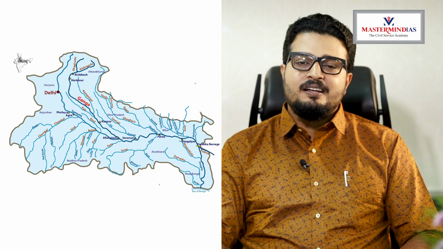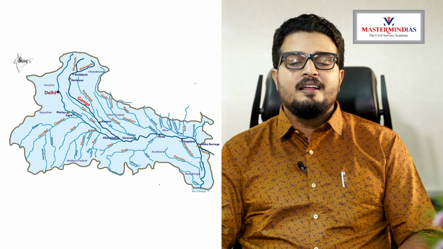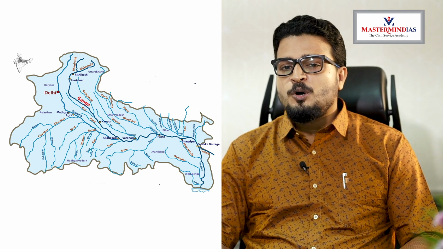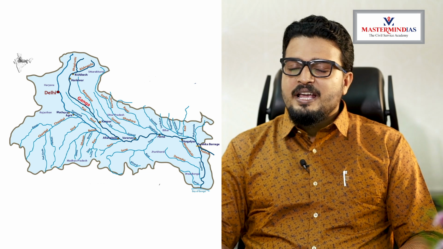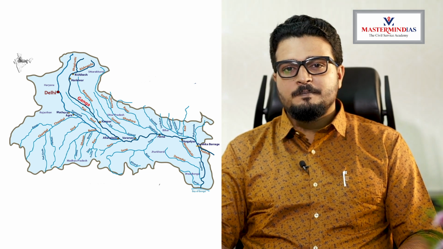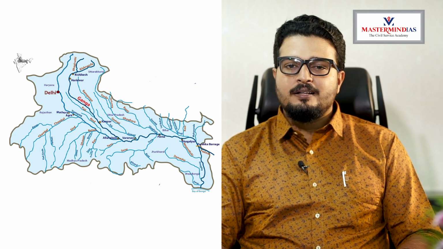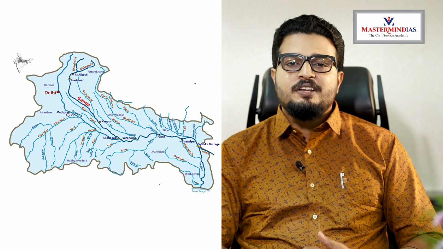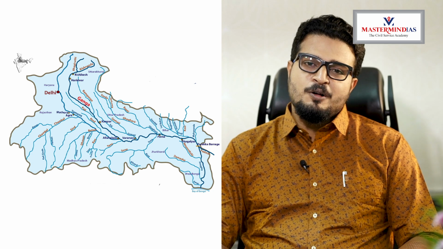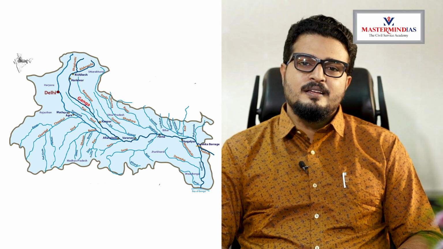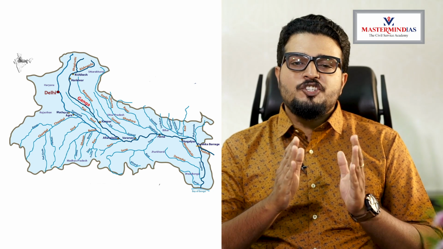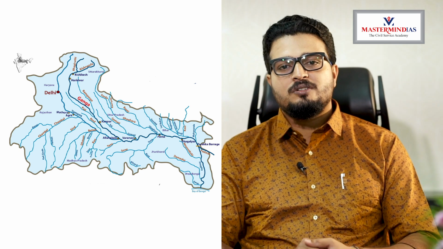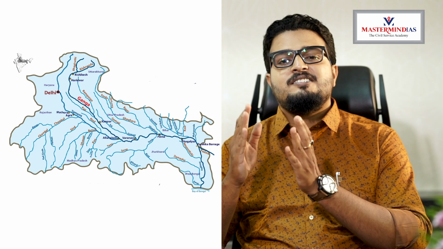Another important river of Bihar is Kosi. Kosi is also known as the Sorrow of Bihar. Why is it known as the Sorrow of Bihar? Because it causes flood almost every year in Bihar. The main reason why it is causing flood in Bihar is that it always changes its path. It is not flowing in its own course. It is always trying to change its course.